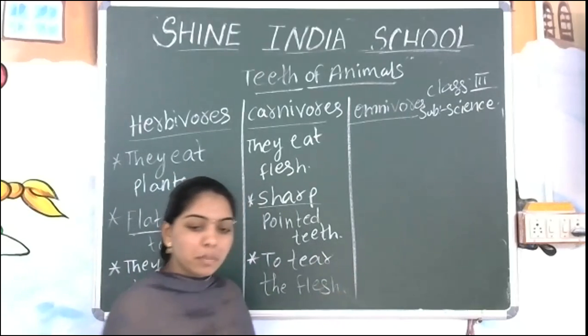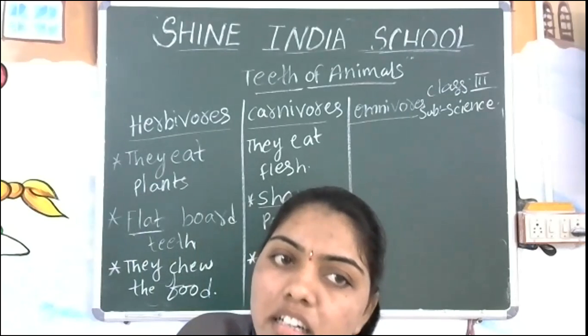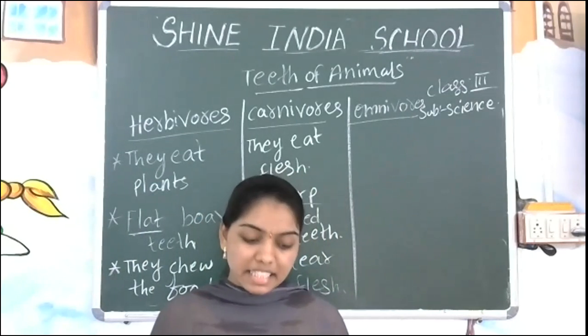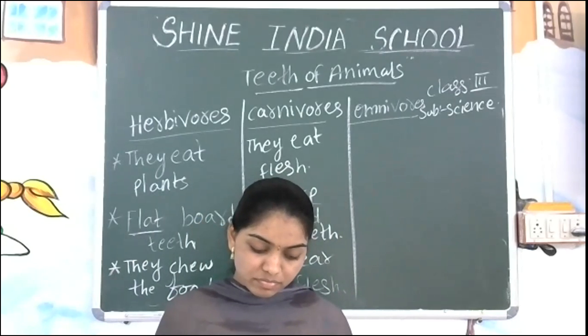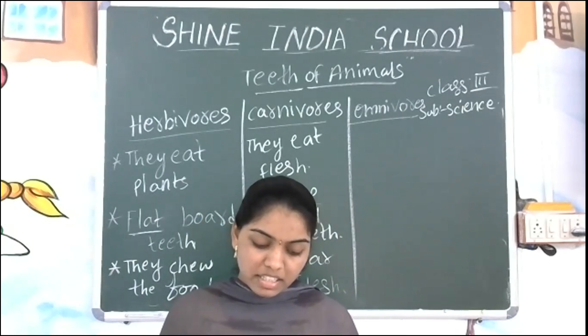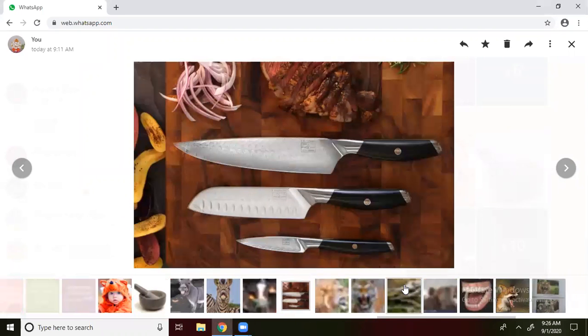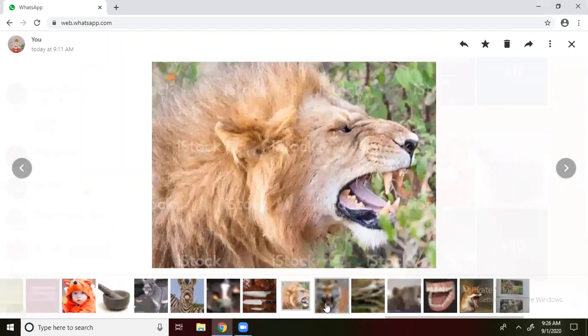Now I will show you the picture, then you can see the tiger. You can see the picture of a flesh-eating animal. Yes, first of all, knives. Okay. Lion. Now we can see the picture of the lion.